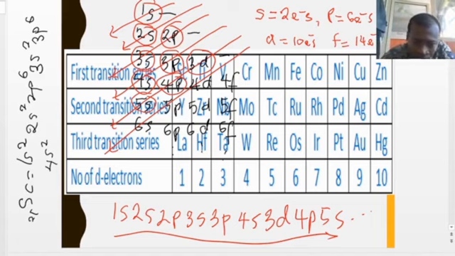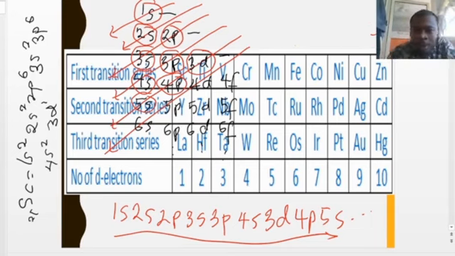So the next one is going to be 3d. So that will be 3d1. So this implies that the electronic configuration of scandium is going to be 1s2, 2s2, 2p6, 3s2, 3p6, 4s2, and 3d1. So we can follow the same logic, also trying to write the electronic configuration of others, like titanium.